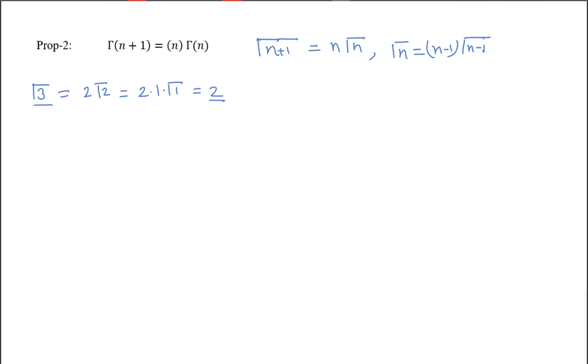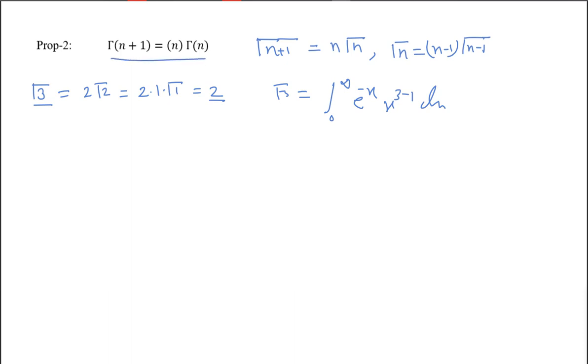Without integration, we can find the value just by using the property. If you find it from the definition, gamma 3 will be the integral from 0 to infinity of e to the minus x into x to the power 3 minus 1 dx. You just need to integrate this. So gamma n plus 1 is equal to n gamma n.